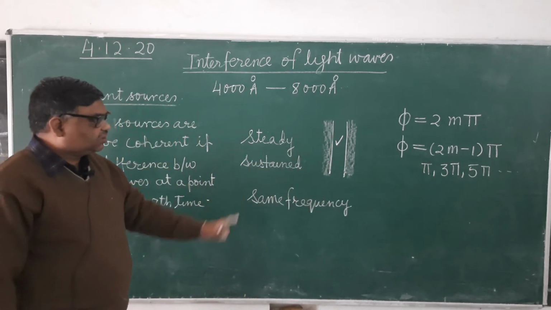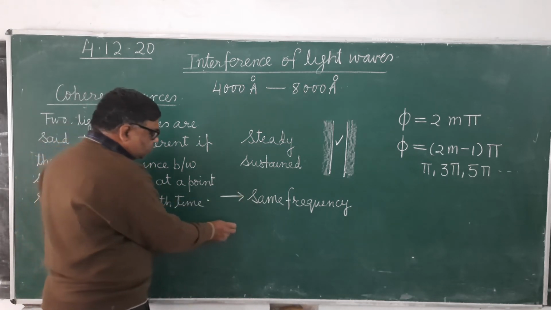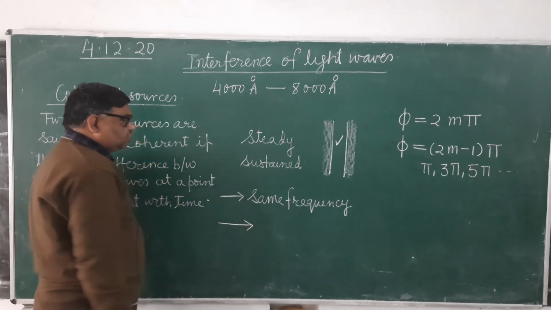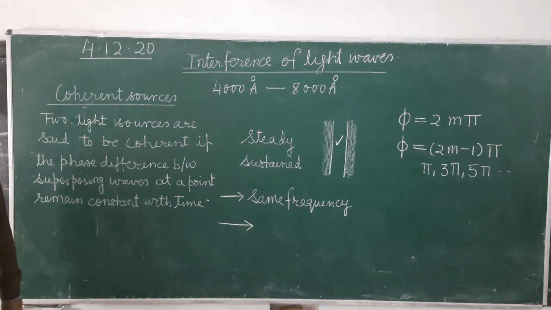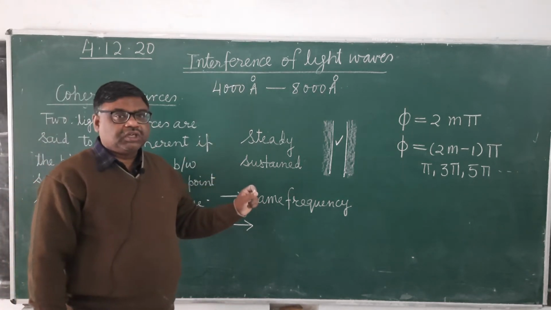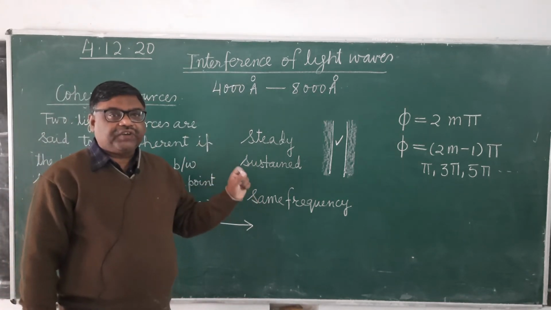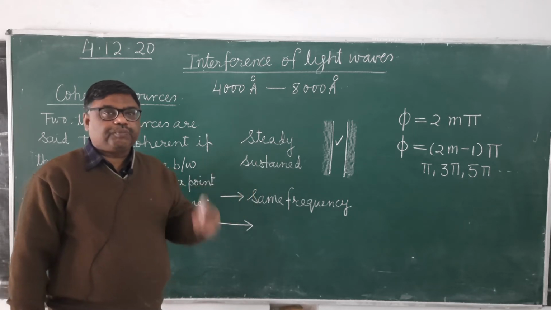So the first essential condition is both the waves should have the same frequency. And number two, which is very, very important, the phase difference between superposing waves should remain constant with time at any point.